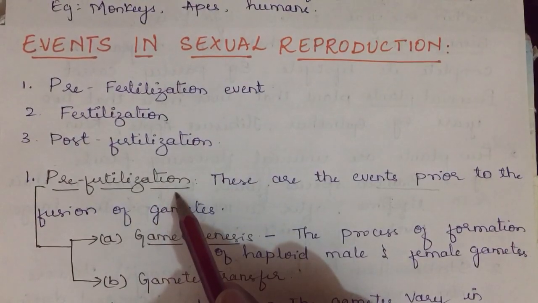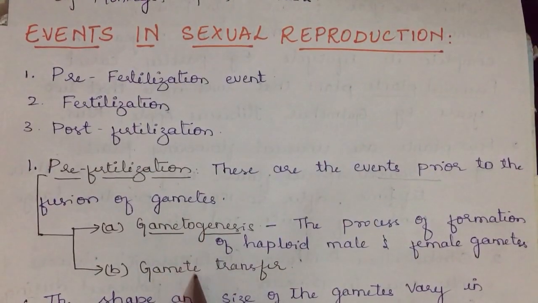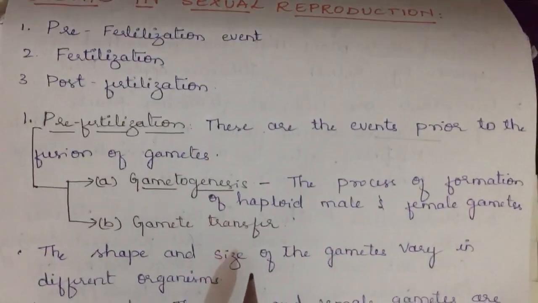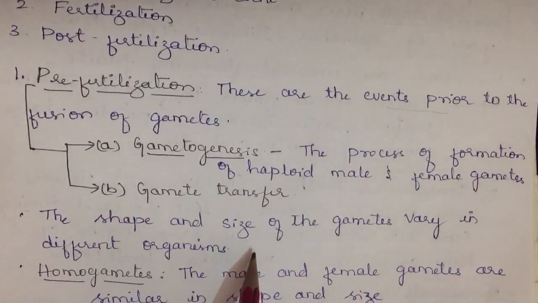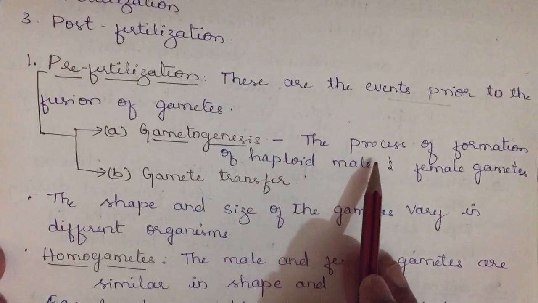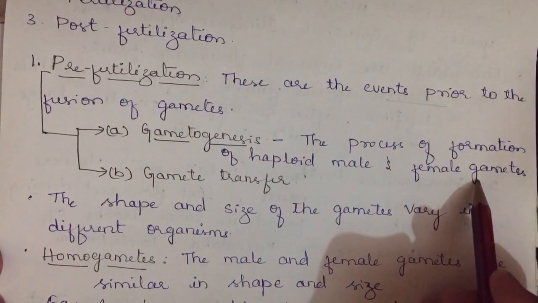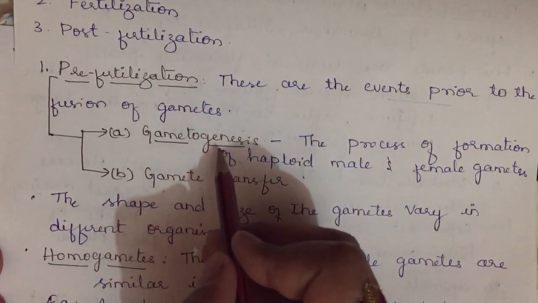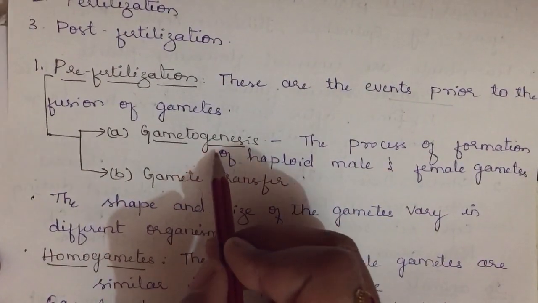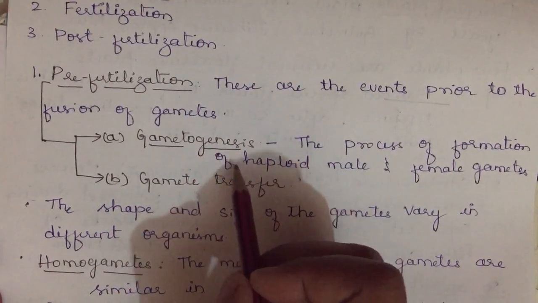Pre-fertilization is before fertilization. In that we have two steps. First is gametogenesis, second is gamete transfer. So we shall discuss each one. Gametogenesis is the process of formation of haploid male and haploid female gametes. Define gametogenesis: in the third chapter, you have much more detailed information on that. Gametogenesis is the process of formation of gametes, male and female gametes. For that we call it gametogenesis.